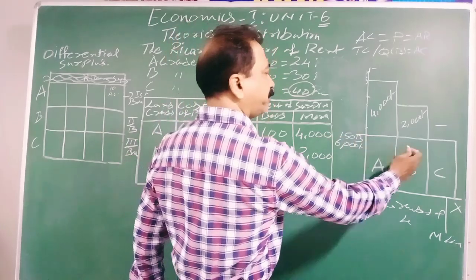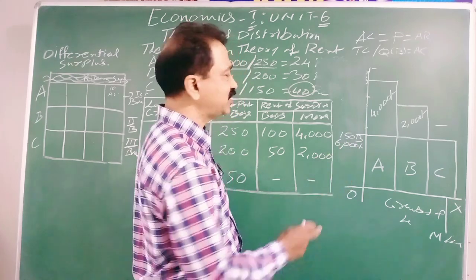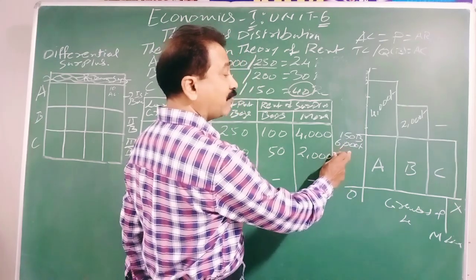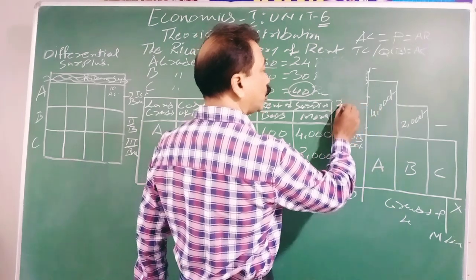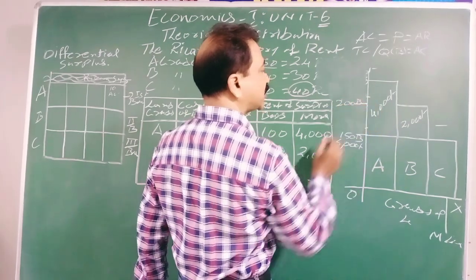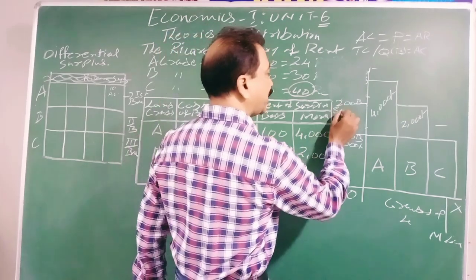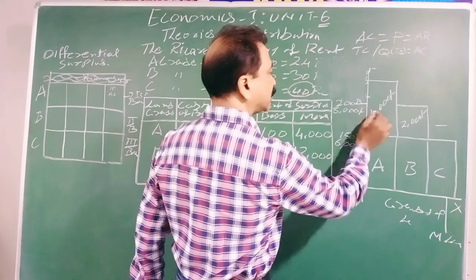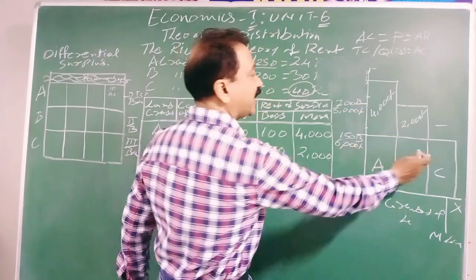A grade is also getting, B grade is also getting, C grade is also getting 150 bags and 6000 rupees. That is the total cost. What are B grade lands getting additionally? 200 bags, in cash terms 8000 rupees. See, 2000 rupees additionally, it is getting more than C grade land owners.